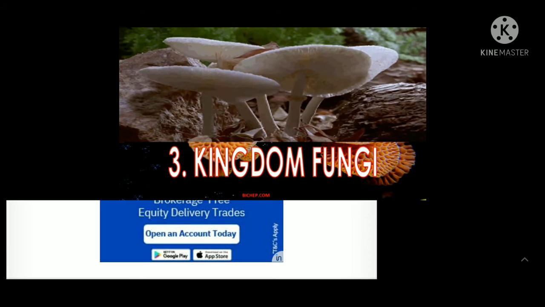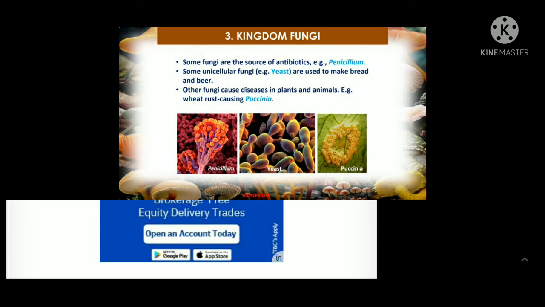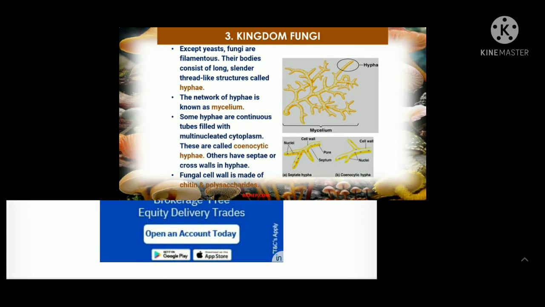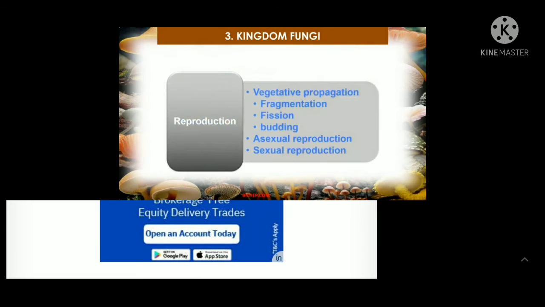Next to Protista is kingdom Fungi. The fungi are basically cosmopolitan and unique, and a source of different types of antibiotics, such as Penicillium, and yeast. Kingdom Fungi contain hypha, mycelium, etc. Most fungi are saprophytes, and some are parasites.